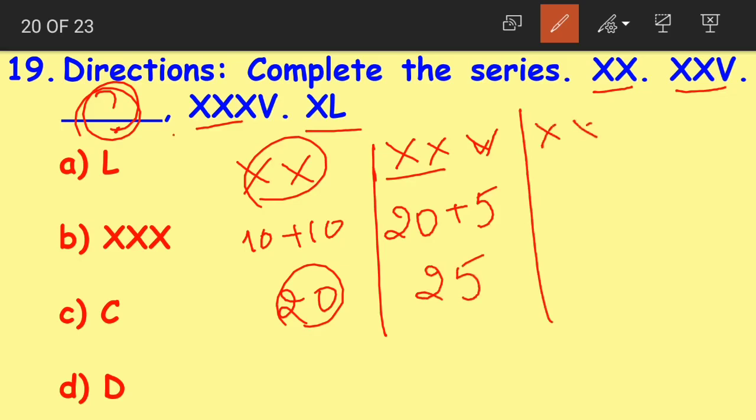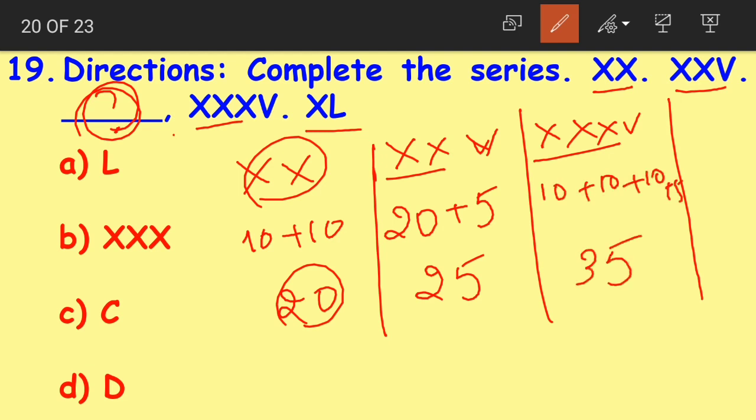The fourth one is XXXV. Now when I say XXX, it means 10 plus 10 plus 10, plus V means 5. So the total comes to 35. The last one is XL. X here means 10, L here means 50. As the smaller symbol is to the left of the greater symbol, we subtract both. 50 minus 10 gives us 40.